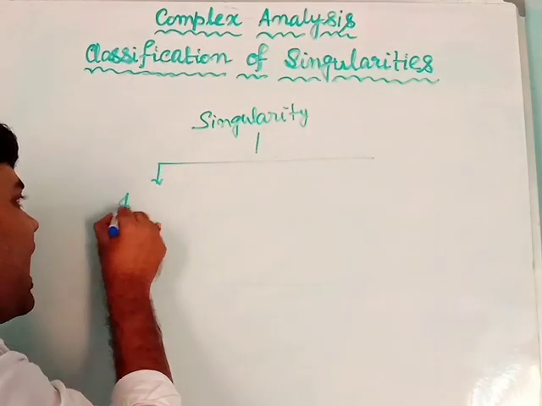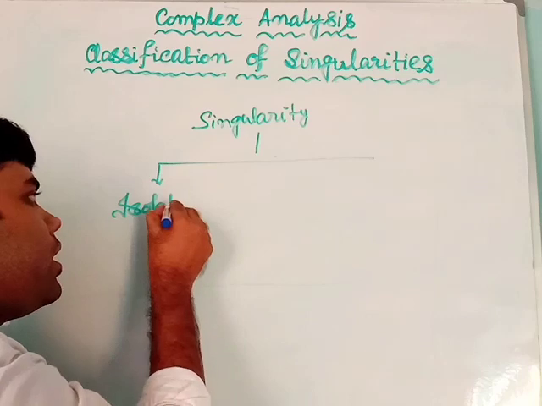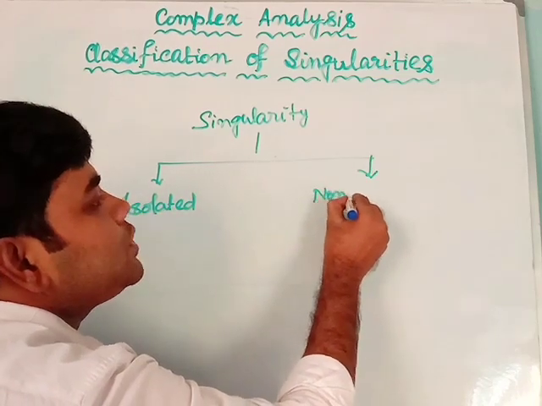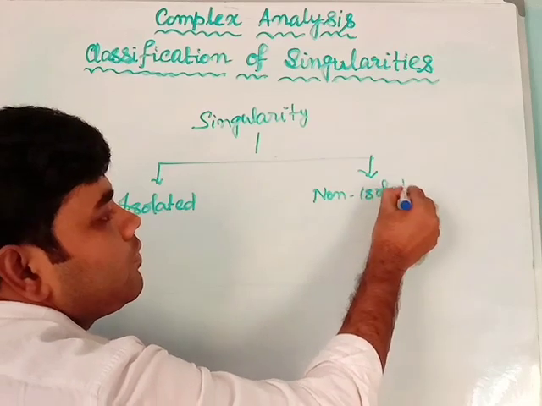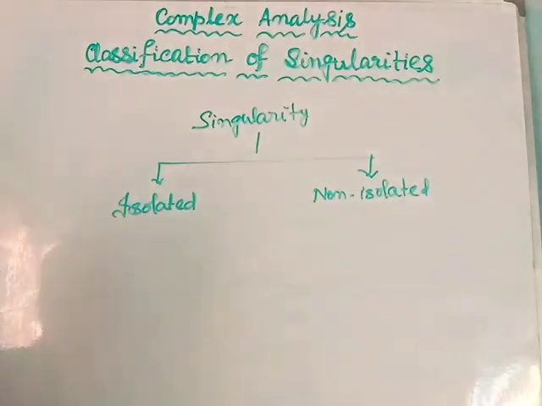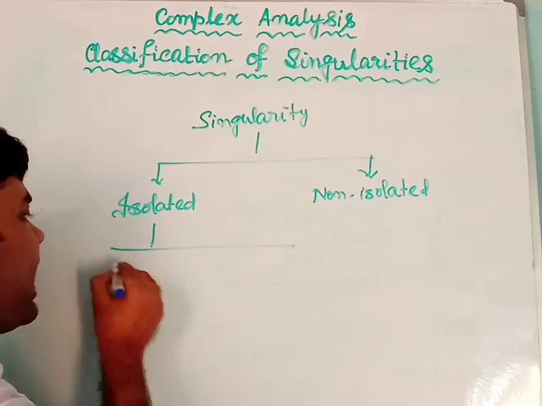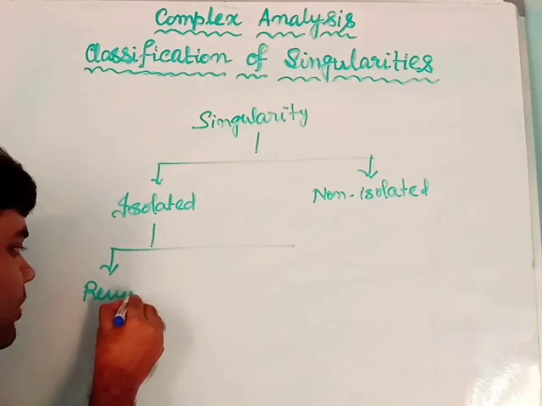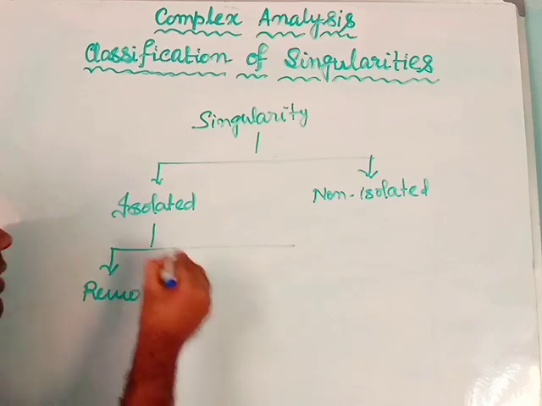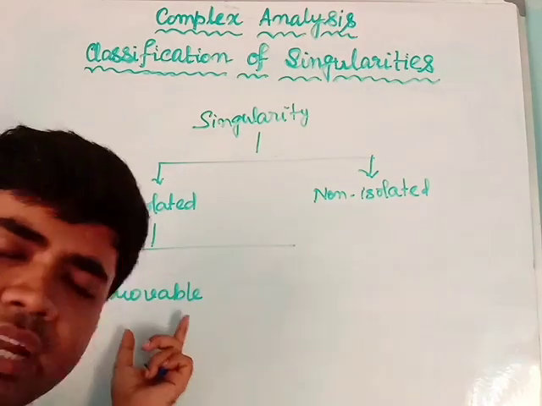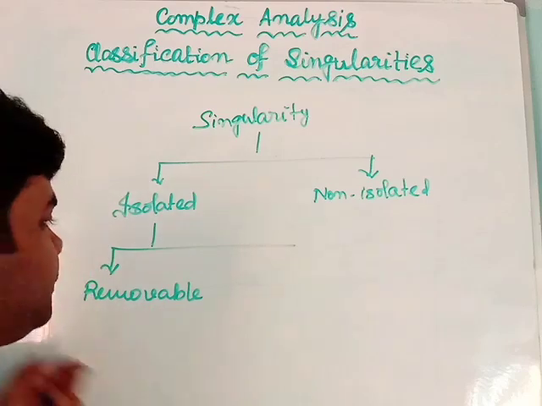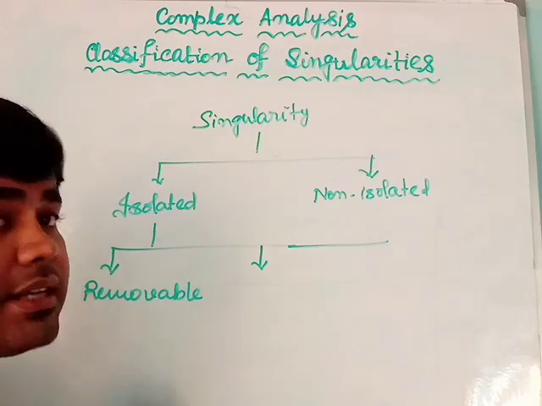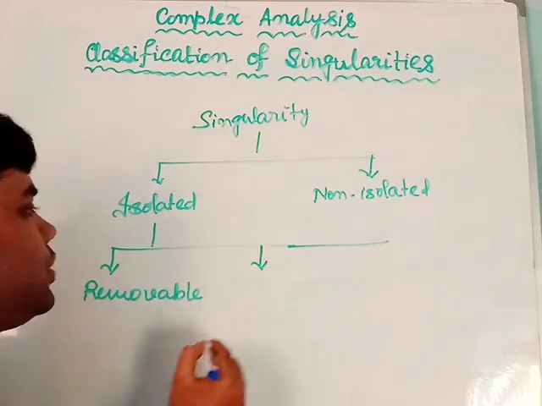First one is isolated singularity, and the second kind is non-isolated singularity. Now isolated singularity has three kinds. One is removable singularity. Removable means such kind of a singularity which can be removed by a suitable definition of the function at the certain point. This is removable singularity.